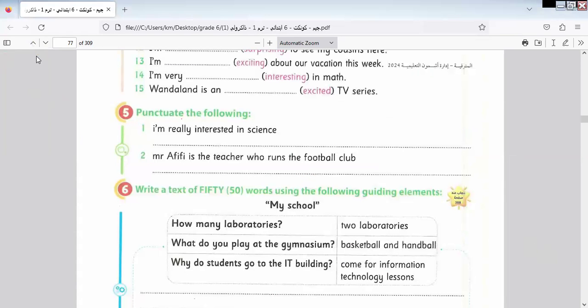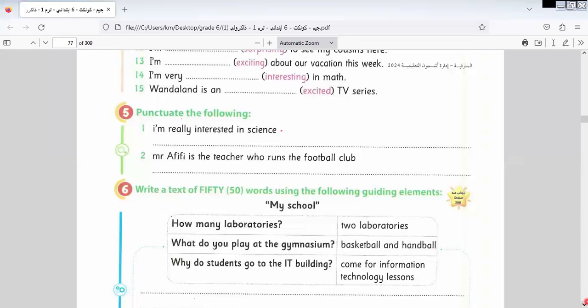Here we have the weight question. As we know from previous years, we must underline the wrong letter that I corrected. It will be here I. As we told you, I, wherever it comes, must be written in capital letter. I am really interested in science, so science is also a capital letter. I write it in capital letter and put a full stop at the end of the sentence. Mr. is written in capital letter. Mr. Afif is the teacher who runs the football club, so I put a full stop at the end of the sentence. The last one is a paragraph.